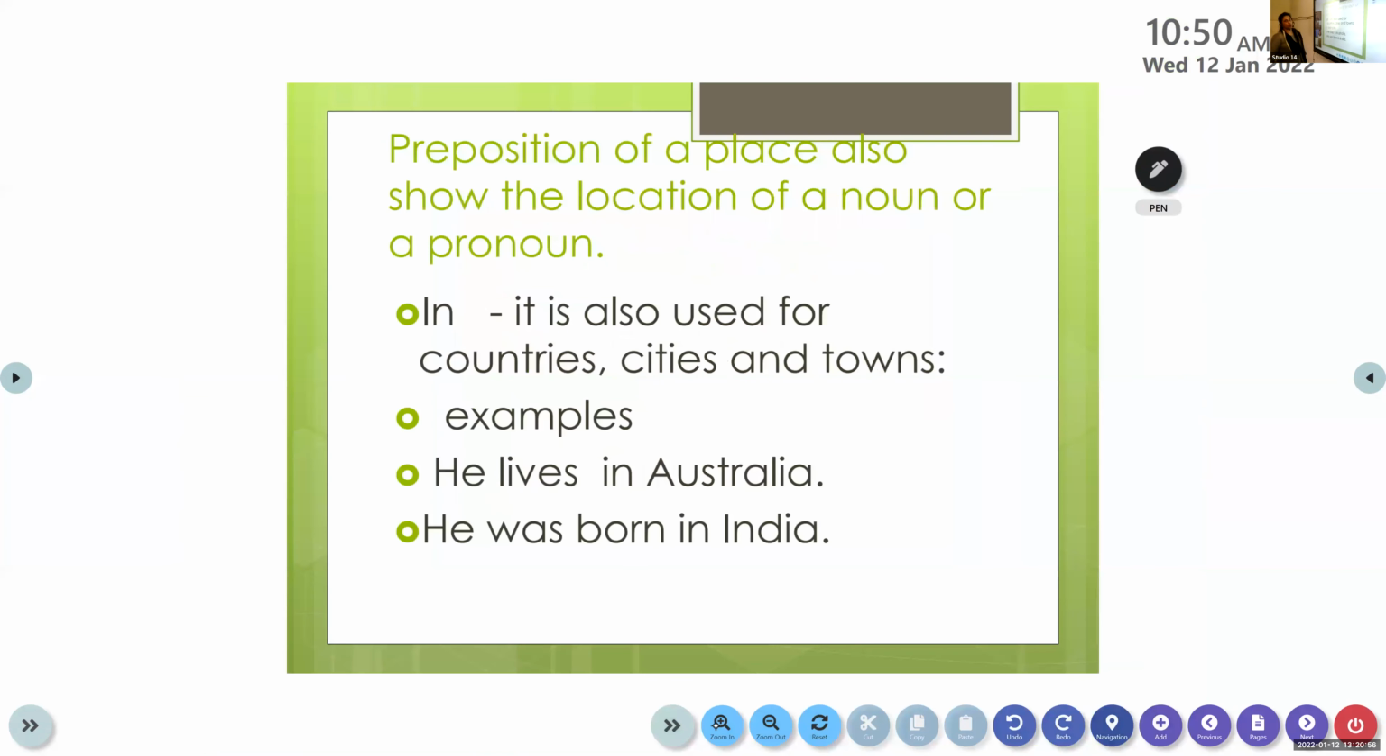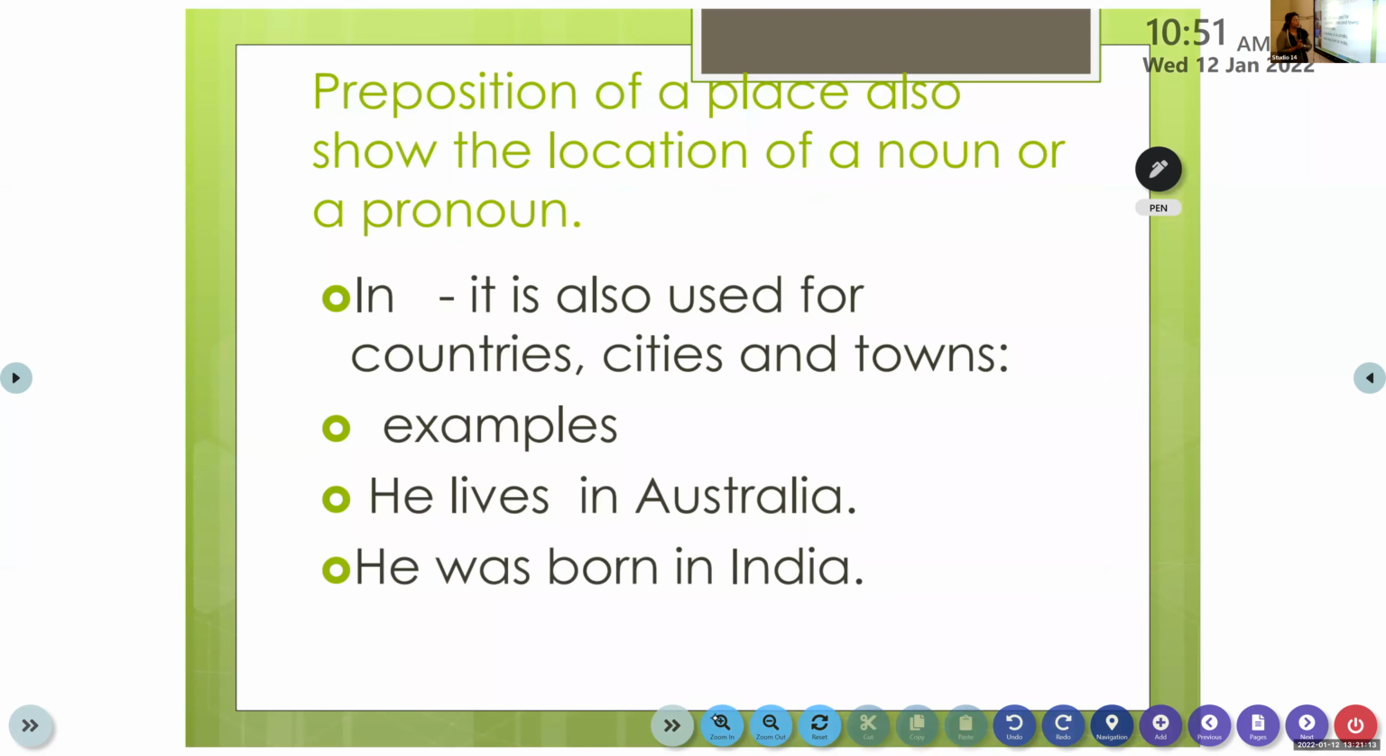Now, we have already learned about position. Now let's move on to location. There are a few more. Location. Please listen very carefully. Prepositions of place also show the location of a noun or a pronoun. We also learned the preposition in to show the position of things. I showed you in the basket, in the pouch, in the almirah, in the bag. That is to show the position. In order to show the location, we also make use of the preposition in.